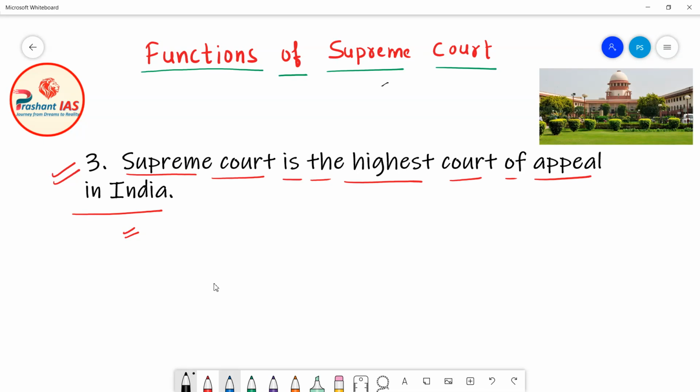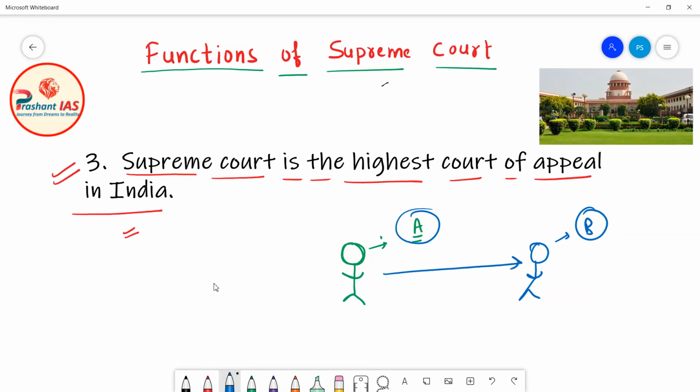Let's suppose this is a man, and the name of this man is Mr. A. Now let's suppose there is another person, Mr. B. One day they were quarreling, and in the process Mr. A attacked Mr. B and killed him. When Mr. A killed Mr. B, definitely a murder case will be filed against Mr. A and he will be arrested by the police.